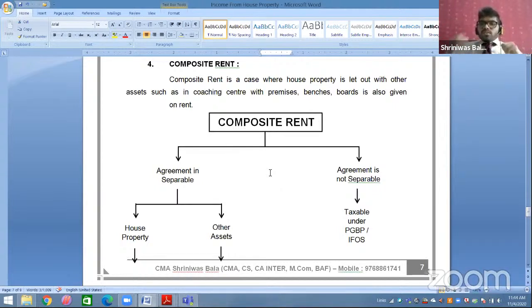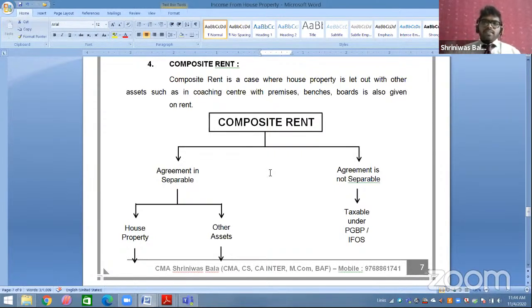So the sofa, bed, AC are the other assets, and there is a house property. One more example: I am taking a classroom on rent to run coaching classes. I have taken the classroom as well as benches, whiteboard, projector, everything on rent. So what is happening here? House property as well as other assets have been taken on rent.